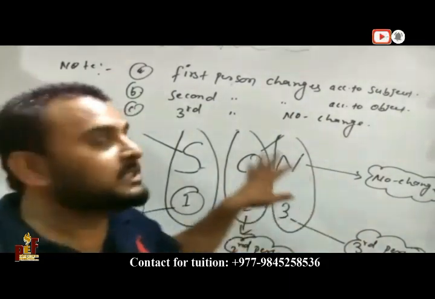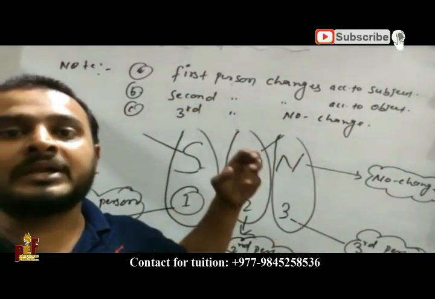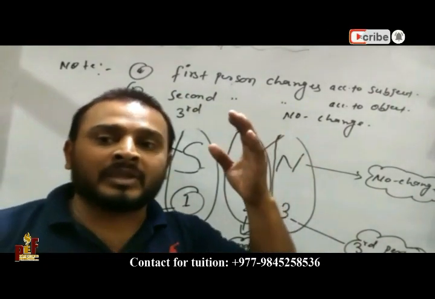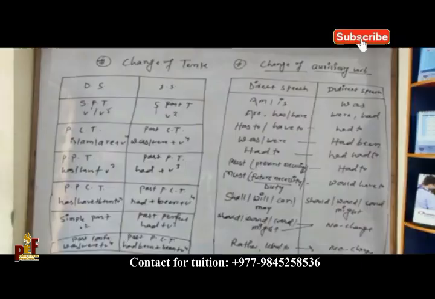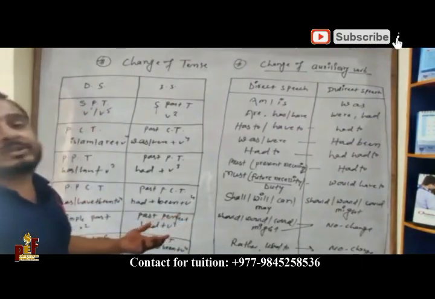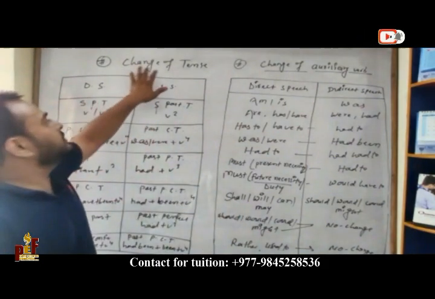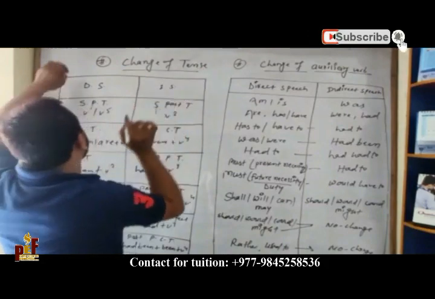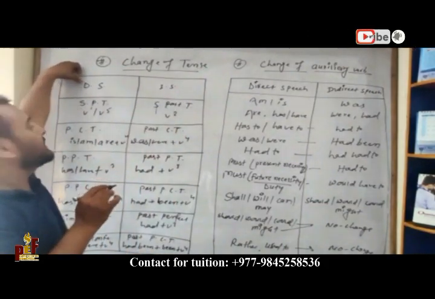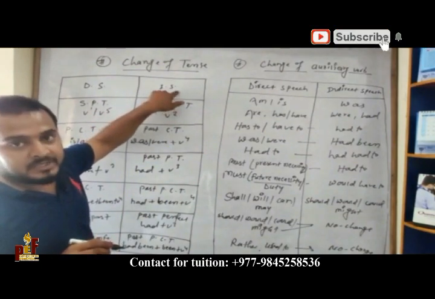So now this is the person change, and now we are going to study tense change, that is called change of tense. After change of person, we are going to study change of tense. Here, change of tense. So this is DS, direct speech, and IS, indirect speech.